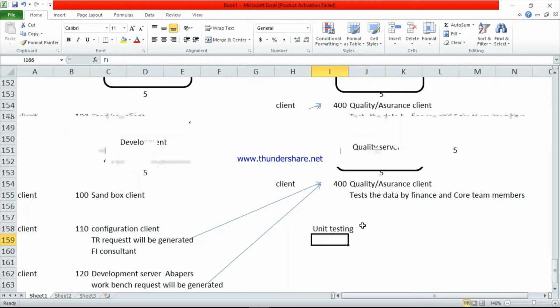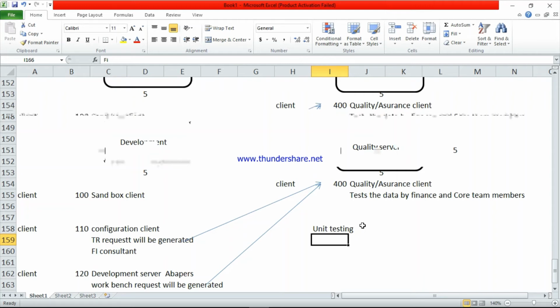Here end user training. In this client, the functional consultant will give training to CTM members. Again CTM will give the training to the end users. End users means ultimately these persons are going to record the data. So this is just for the training purpose, client training.